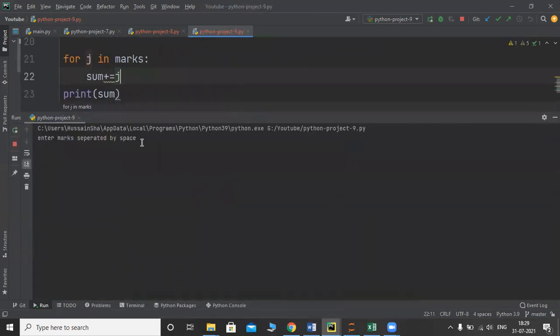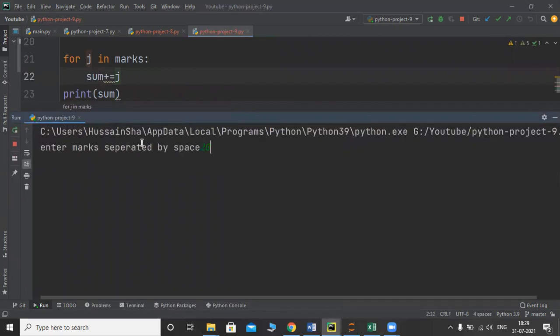It is going to ask enter marks separated by space. I'm entering 20 space 30 space 40. So what is the sum? 20 plus 30 plus 40? It is 90. So let us see whether we will get sum 90 or not. Is it 90 or not? So we got 90. So we have replicated the sum function.